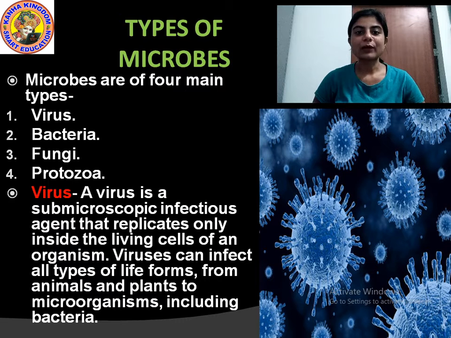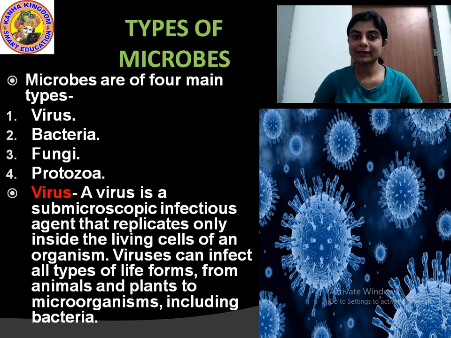So students, now let us study about the different types of microbes. How many types of microbes are there? What are the different types of microbes present in the environment? Microbes are of 4 main types. Those are virus, bacteria, fungi and protozoa. Understood? How many types of microbes are there?